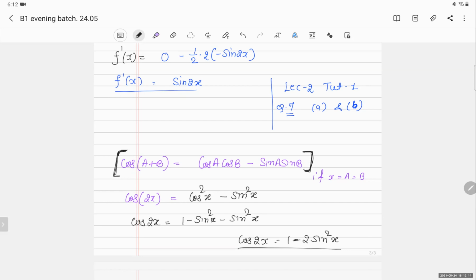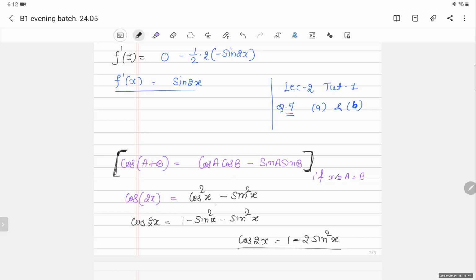This one that I have put in the black bracket. cos A plus B is cos A cos B minus sin A sin B. Now, if I put A equal to B equal to x, the left hand side will become cos 2x, and the right hand term will become cos x into cos x minus sin x into sin x.